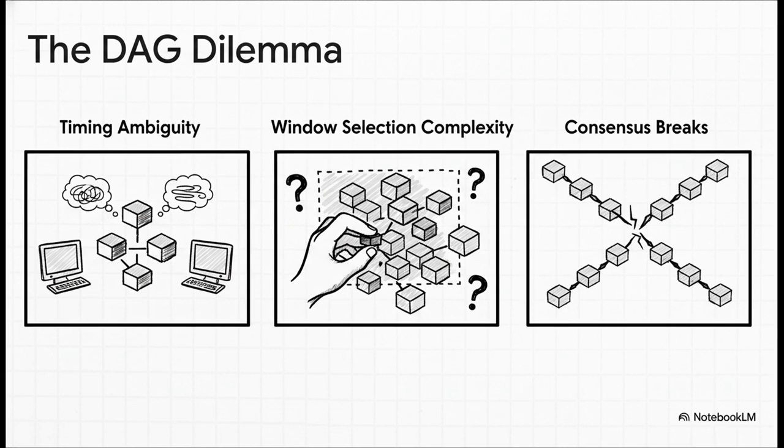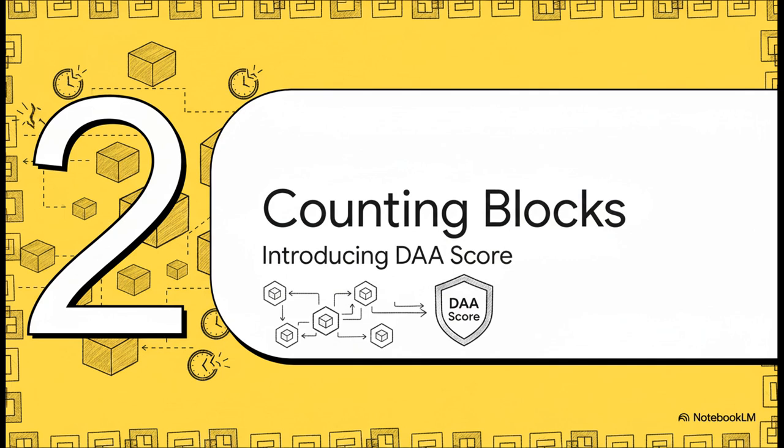First, there's timing ambiguity, which means the nodes just can't agree on when to adjust the mining difficulty. Then you have window selection complexity. It gets super hard to figure out which recent blocks you should even be looking at. And the most dangerous one? Consensus breaks. If nodes disagree, they could literally split the network right in two. Not good. So how do you solve a problem where time itself is the issue?